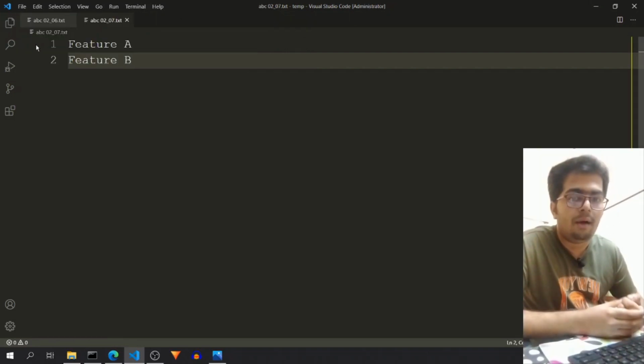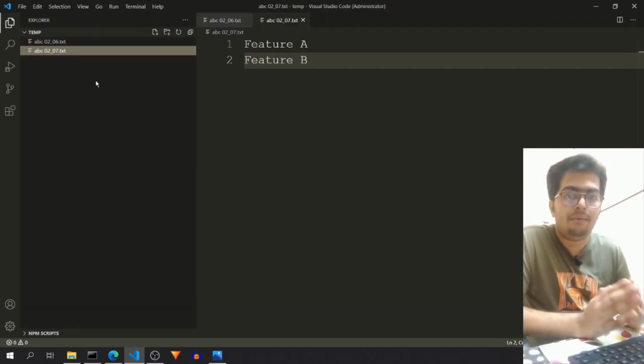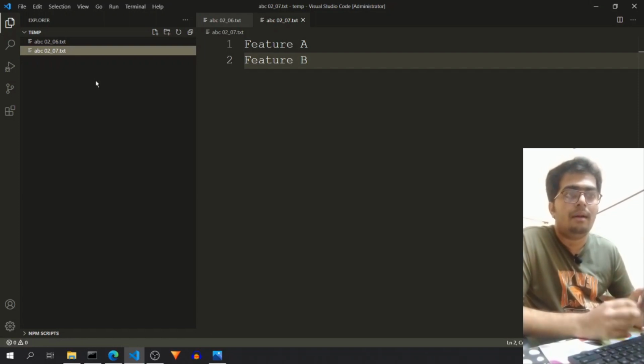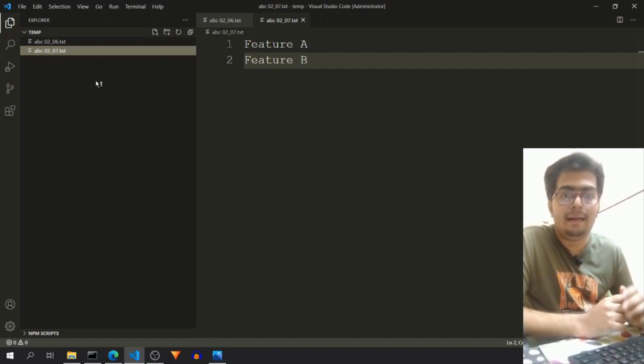This is a good way of versioning for smaller projects, but just imagine that multiple teams containing multiple people are working on this project for months. And this is a realistic scenario in many of the companies. And if you follow this approach of tracking the versions by the file name, just imagine how many files it will create for each person for each day. And the folder will completely look like a mess.